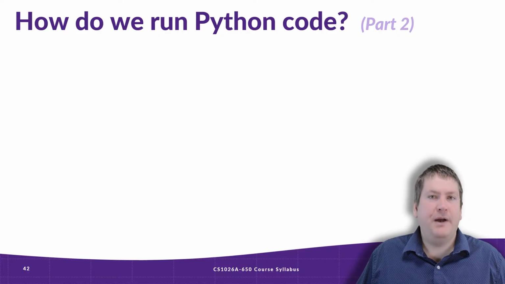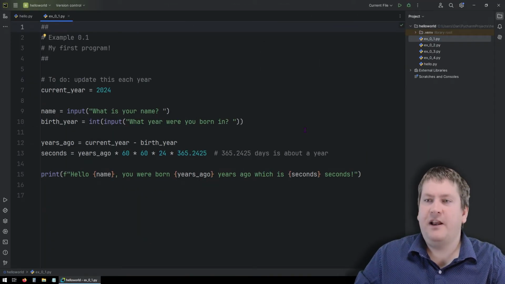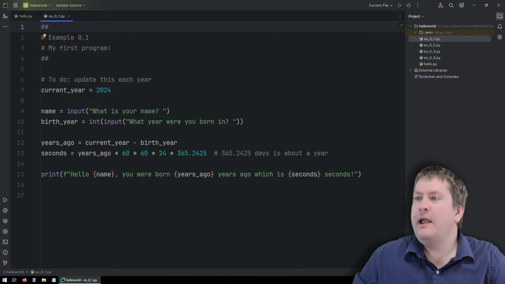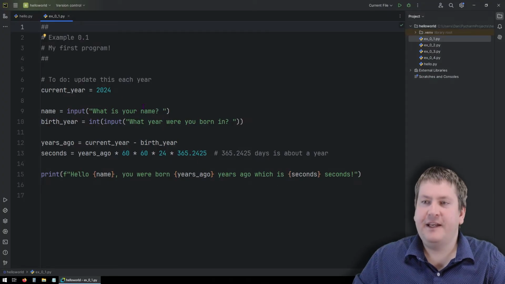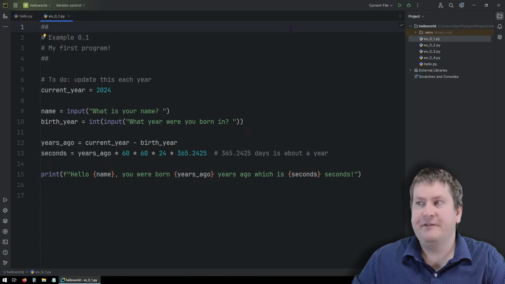Now let's switch over to PyCharm and take a look at how we would run that last example. Okay, here we are in PyCharm, and I've loaded up that example into a new project. You can see here we have the code, and it's done all the nice syntax highlighting for us. If we want to run this code, we can click this play button up here or simply hit Shift F10 on our keyboard if we're on Windows. If you're on macOS or Linux, the shortcut might be slightly different.